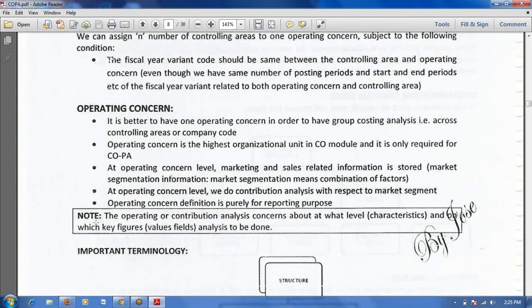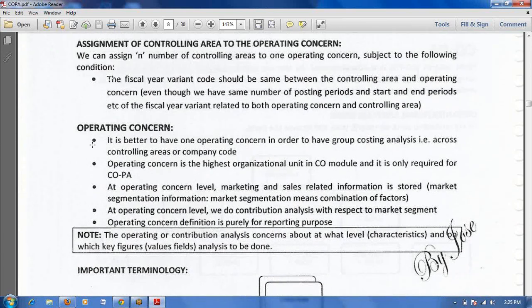Here, on the operating concern, it is better to have one operating concern in order to have group costing analysis across controlling areas or company codes. Normally we will create only one operating concern. At the operating concern level you can follow costing-based COPA or account-based COPA. The operating concern is the highest organizational unit in the CO module and it is only required for the COPA module. When they implement COPA, then only they will create an operating concern. If they are not implementing COPA, no need to create an operating concern.